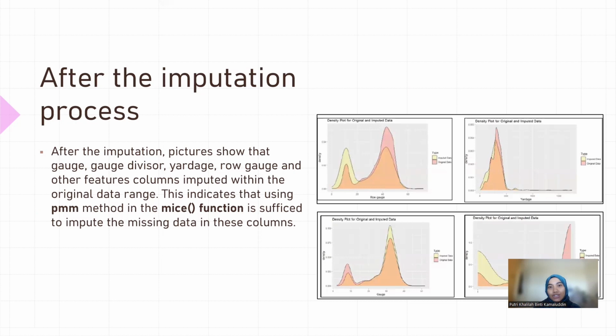For the row gauge, gauge divisor, yardage, and other features, the imputed column is within the original data range. Notice here for the row gauge, we lay over the imputed data and then the original data. All of these pictures show that the imputed data is within the original data range. So this indicates that using MICE is sufficient to impute this missing data.